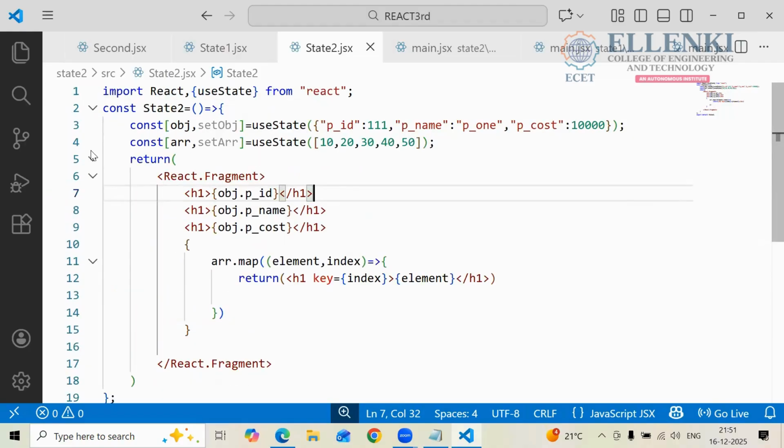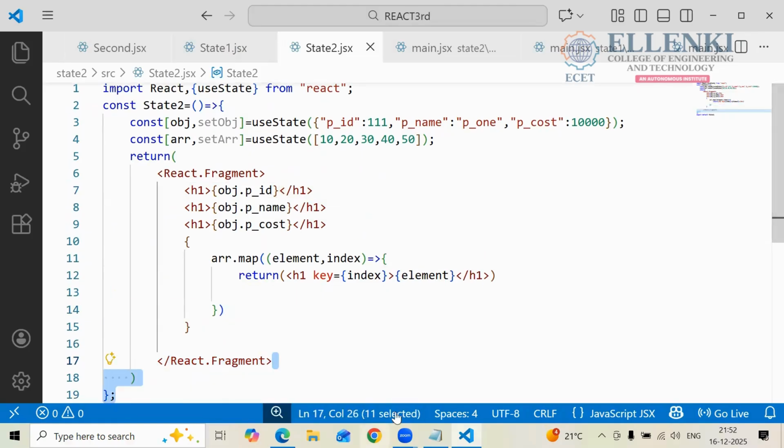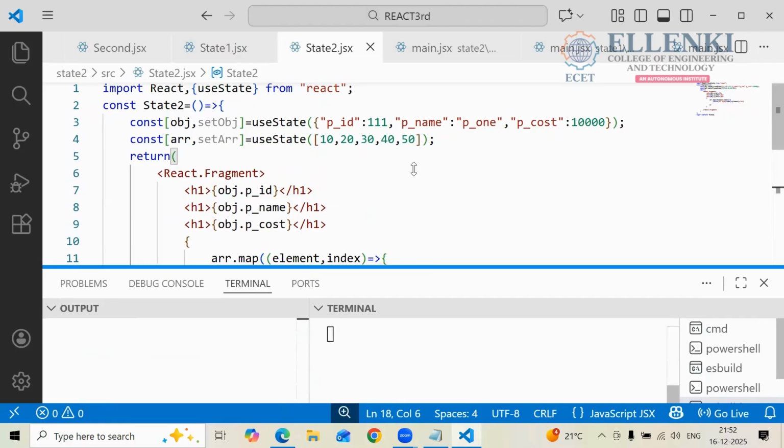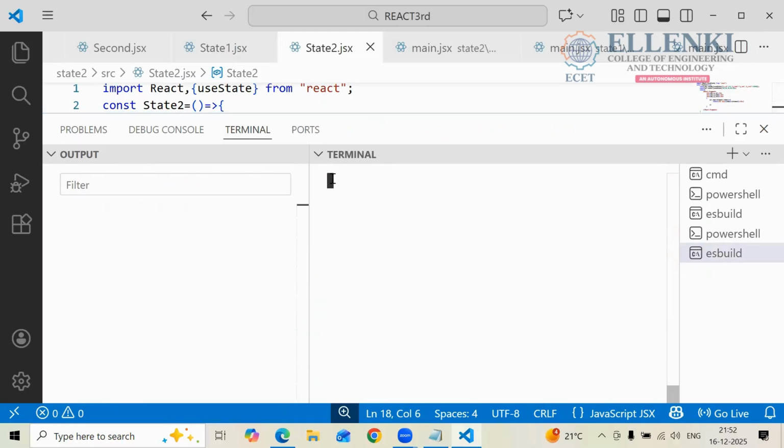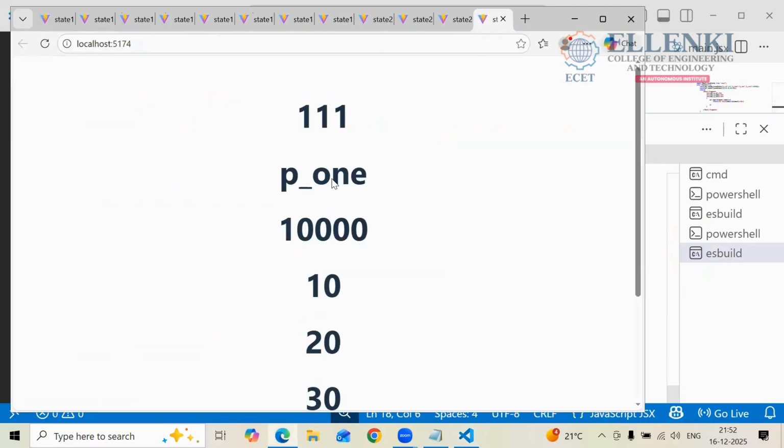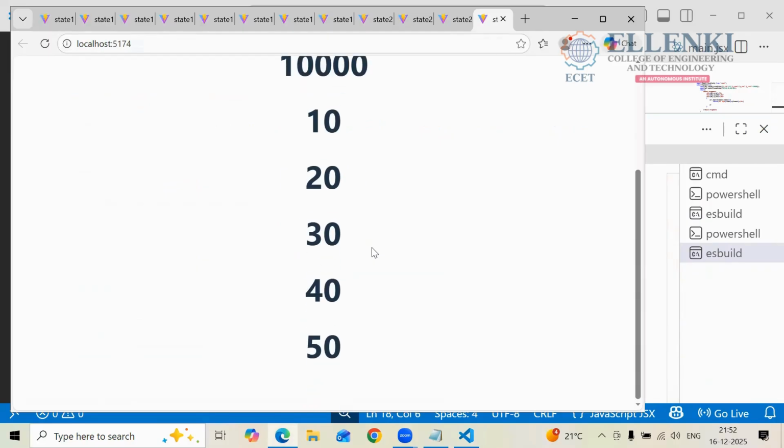Already in main.jsx we deployed this one, right? So I'm saving this one. Now I can see the output, yes or no? Yes. Now enter. Yes, you are getting the output, right? 10, 20, 30, 40, 50.